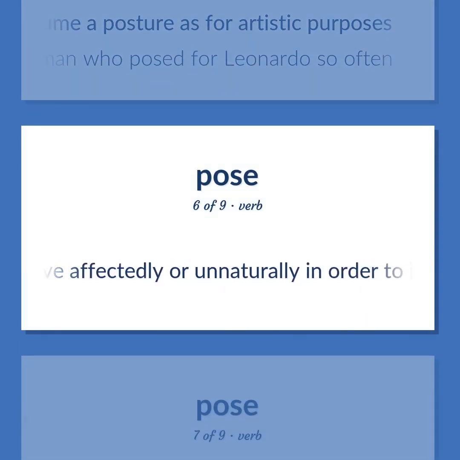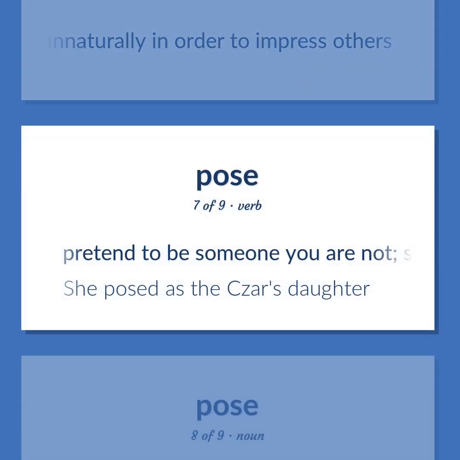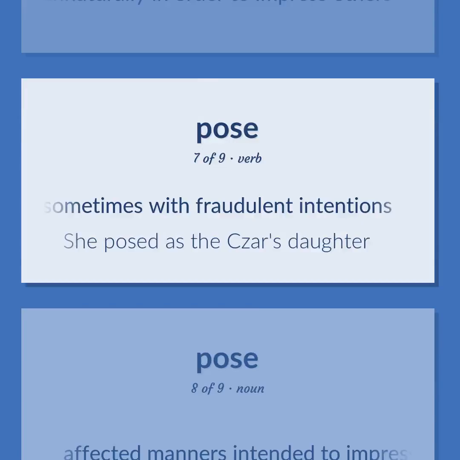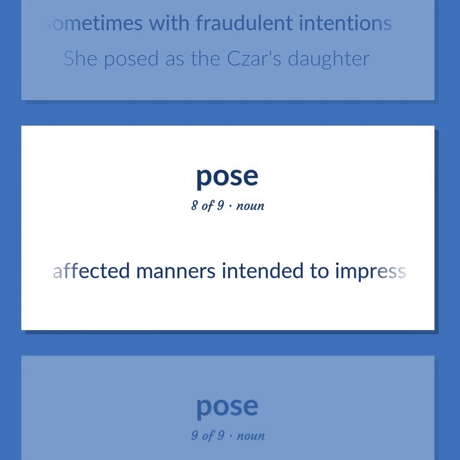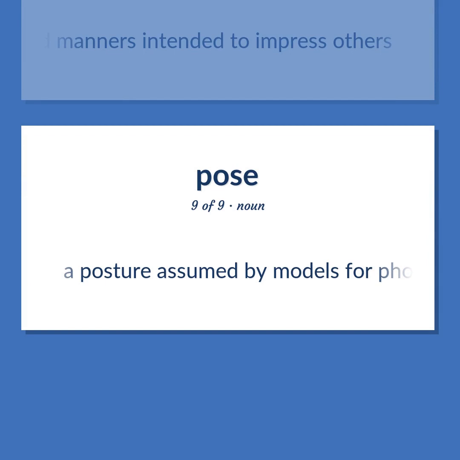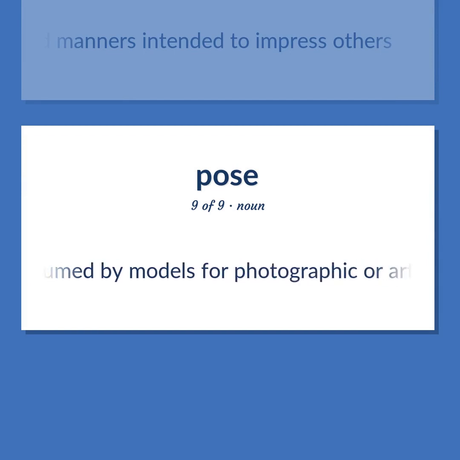Behave affectedly or unnaturally in order to impress others. Pretend to be someone you are not, sometimes with fraudulent intentions. She posed as the Tsar's daughter. Affected manners intended to impress others. A posture assumed by models for photographic or artistic purposes.